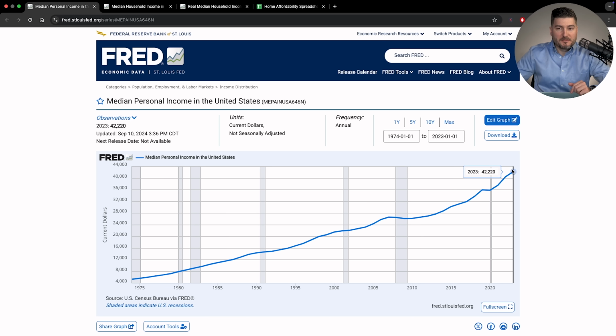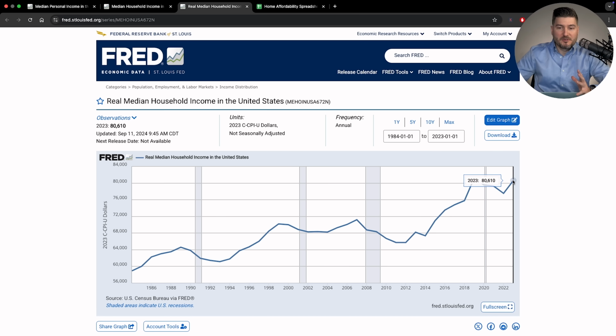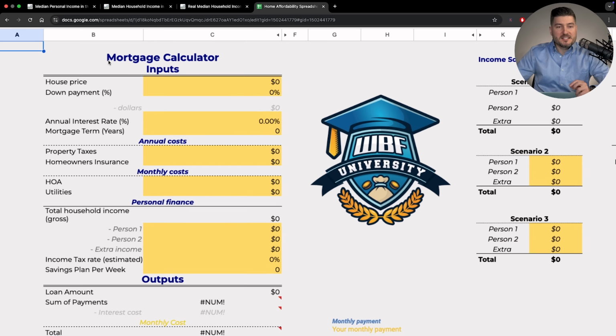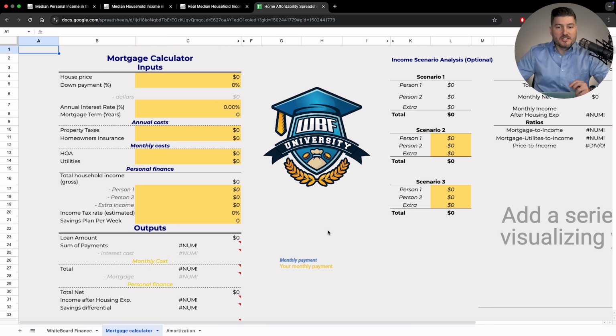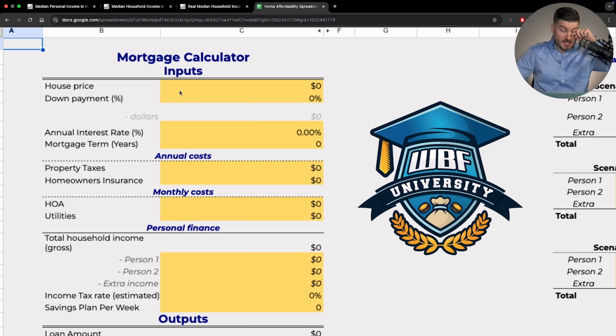Median personal income in the United States is around $42,000 per person. If you look at the median household, it's about $80,600. If you look at different metrics for that, it's about the same, $80,600. So the median cost of a home in the United States today is $419,200. So when it comes to this calculator, you need to put in anything that's in yellow here. These are all variables that you can basically change, and then it'll spit out numbers for you. And we'll see how that works in a second here.